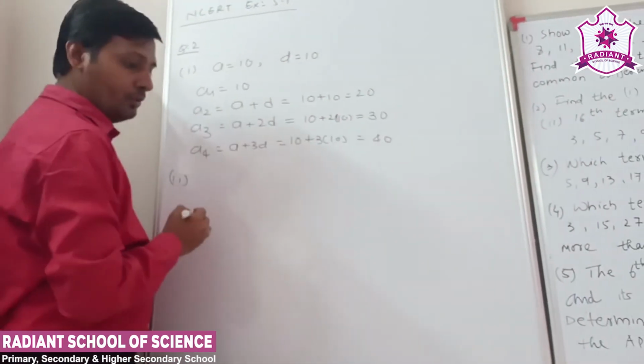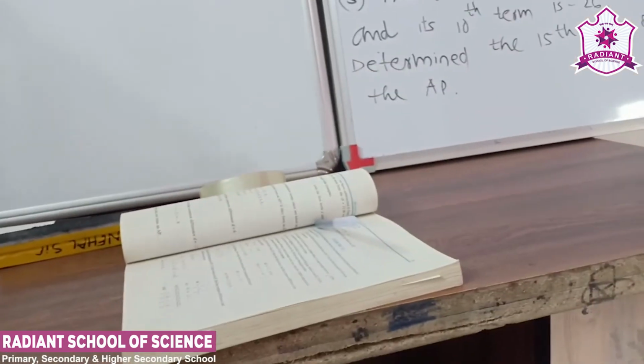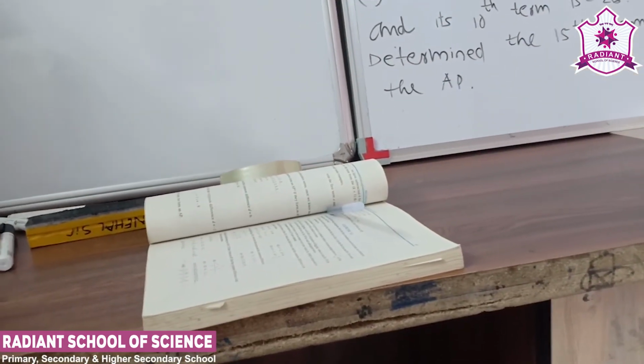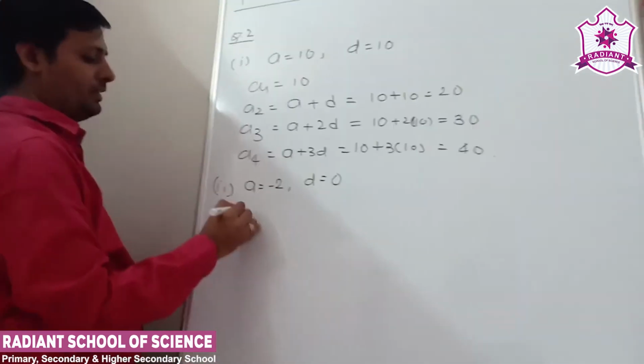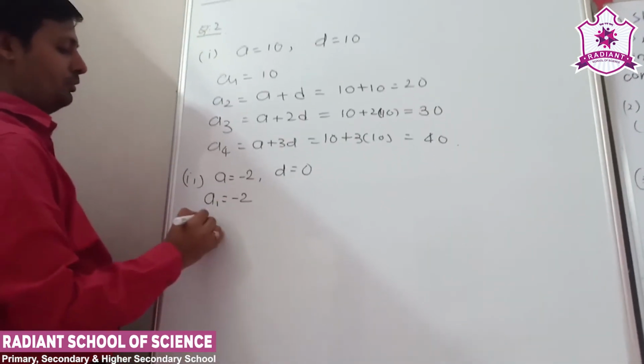Now the next question. Here a is equal to minus 2 and d is equal to 0. So simple. First term is equal to minus 2.